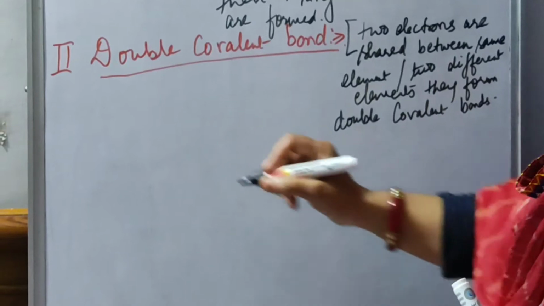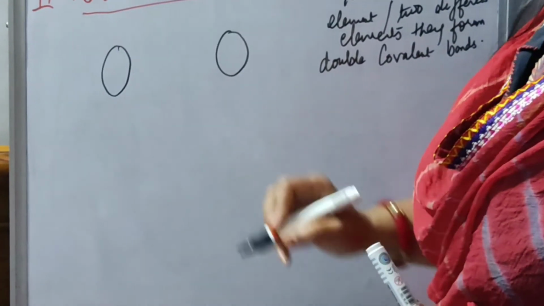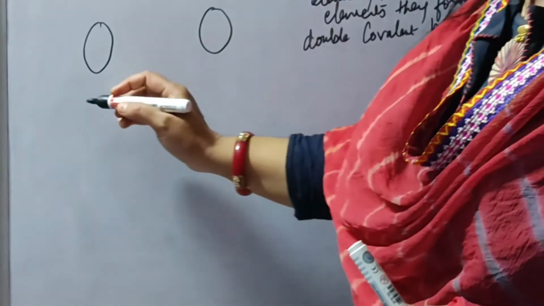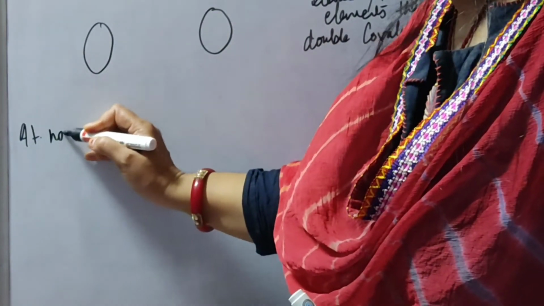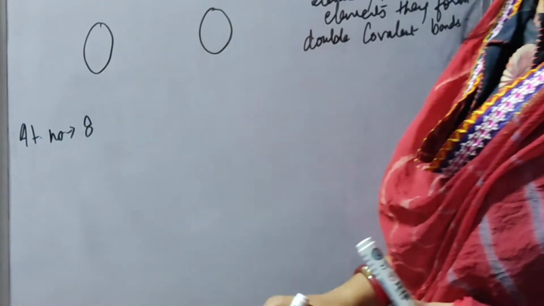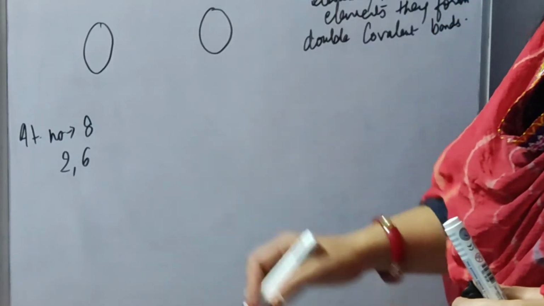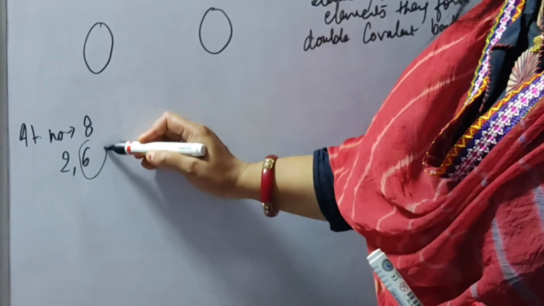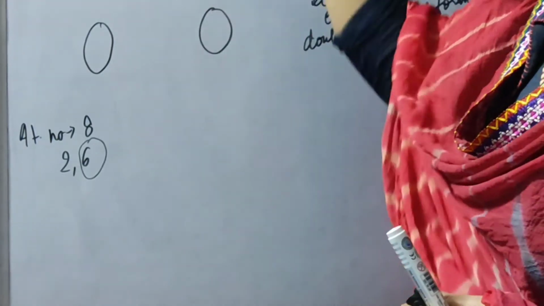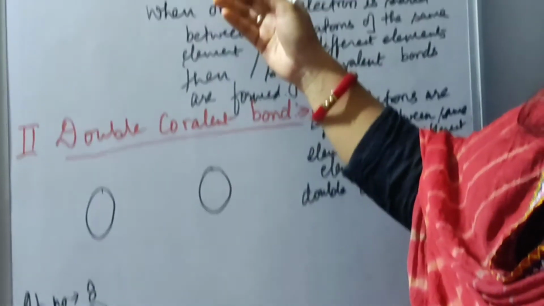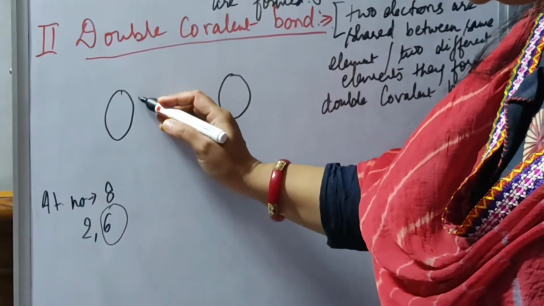Now, as an example, I am taking oxygen here. Children, we know that oxygen has atomic number 8, so the configuration will be 2 and 6. It means you have to show its outermost electrons whenever you are showing the sharing, as we have seen in the case of hydrogen. Here you will show 6 electrons.